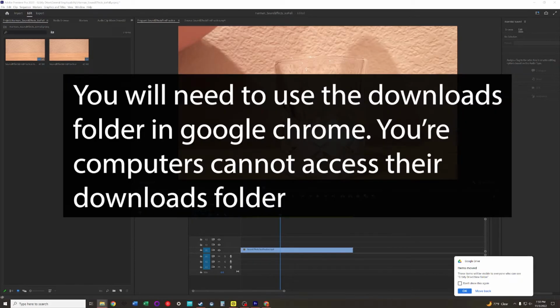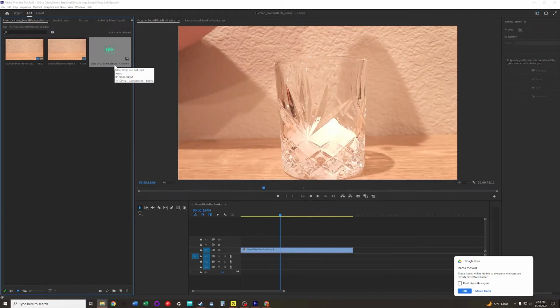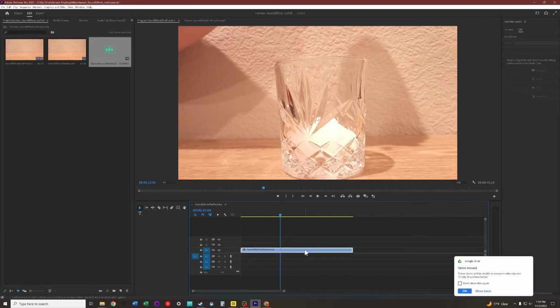I'm just going to click and drag it from somewhere else on my computer. I'm going to click and drag it from my downloads folder to my Premiere. And it's going to come in as an audio file because I have already separated the video from the audio. For you guys, it might come in as a video if you only have a video file. And so you'll need to do the step we just did, except you'll want to delete the video and not the audio.